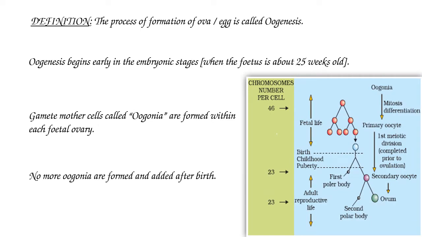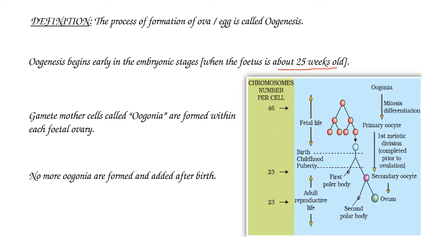The next concept is oogenesis. Oogenesis is defined as the process of formation of ova or egg. Oogenesis begins early in the embryonic stages when the fetus is about 25 weeks old. That means about the 6th month of pregnancy.